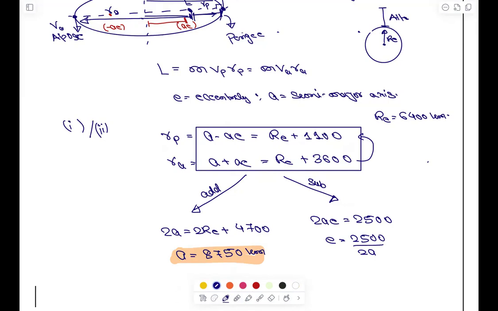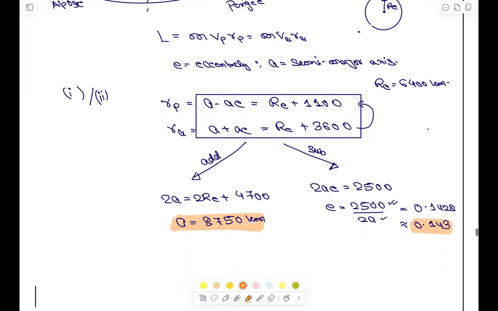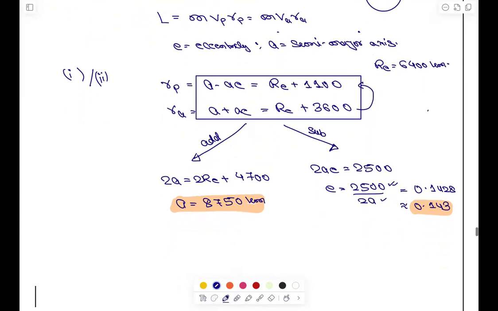This we can write. And please remember, this is also in kilometer, this is also in kilometer. So when you solve it, it is coming out to be 0.142, almost equal to 0.143, we will take from now. Please remember the unit. This is very important. Now you will understand the importance of that.